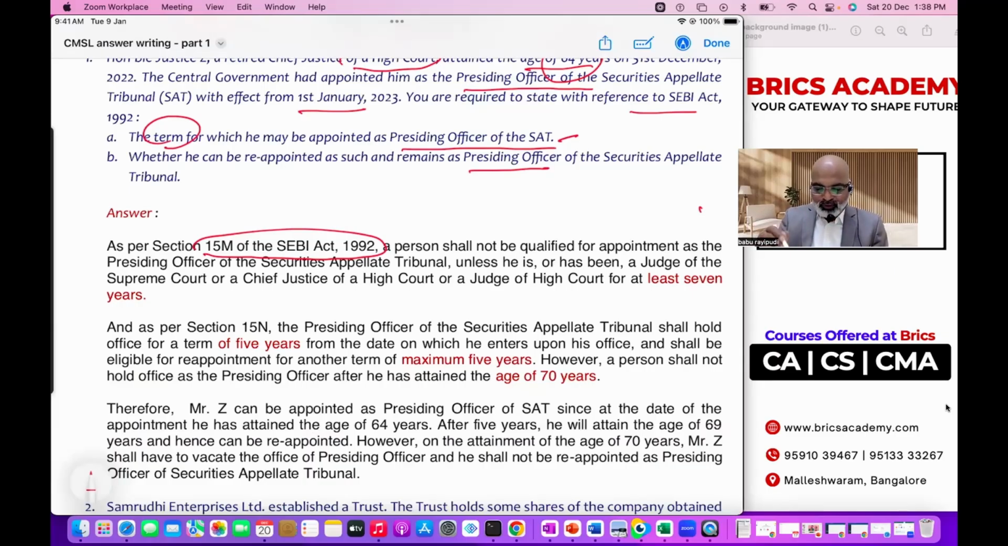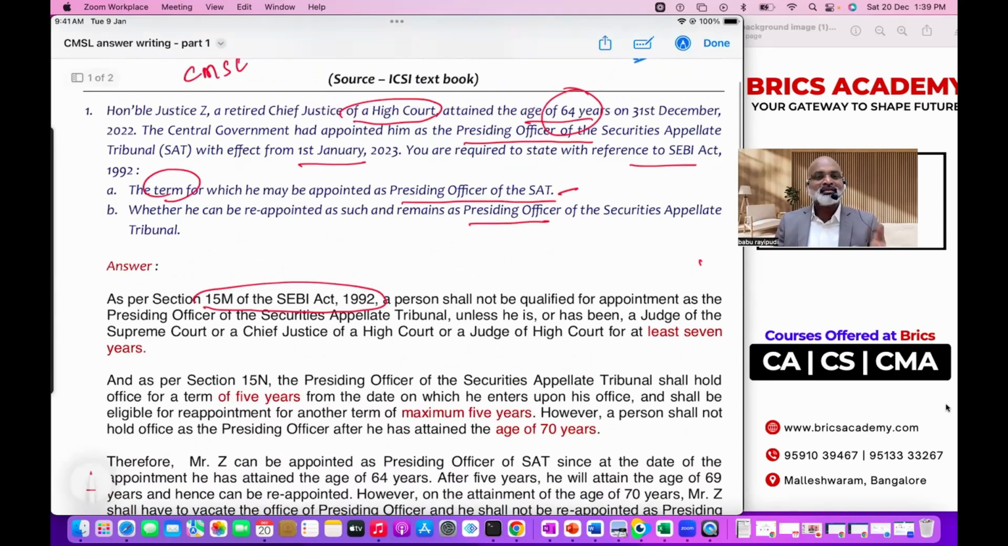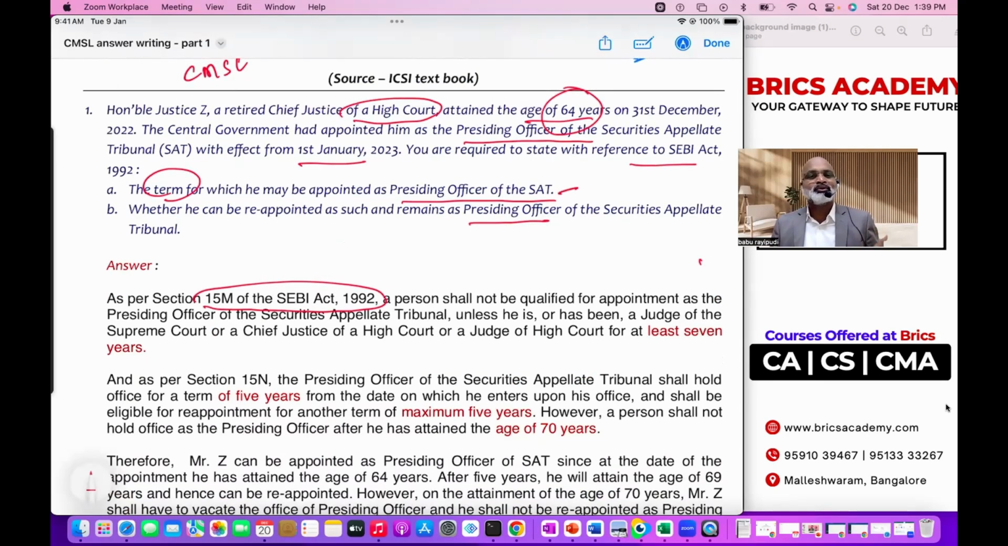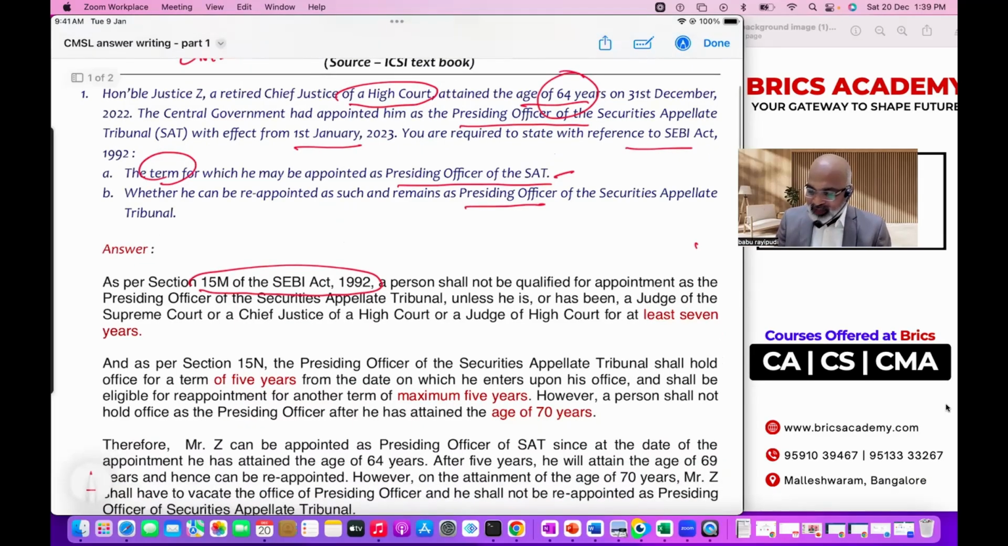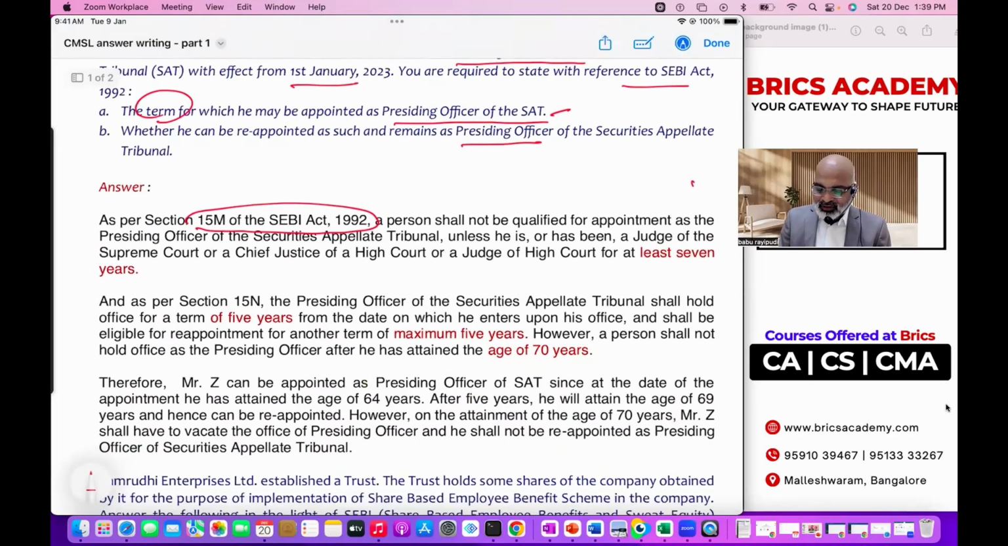So now you have to tell first of all whether he's eligible or not. See, first line, what is his age, 64 years, so you have to come to a conclusion whether he's eligible or not. So he was a retired Chief Justice of High Court. He's eligible. So his eligibility is very important. See, that shall not be qualified for appointment as a presiding officer unless he has been a judge of Supreme Court or Justice of High Court. So one condition is satisfied.